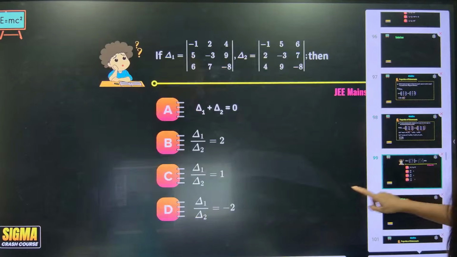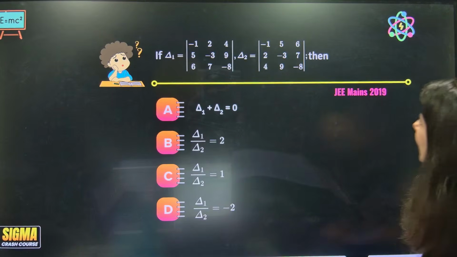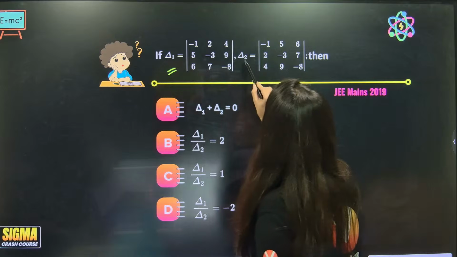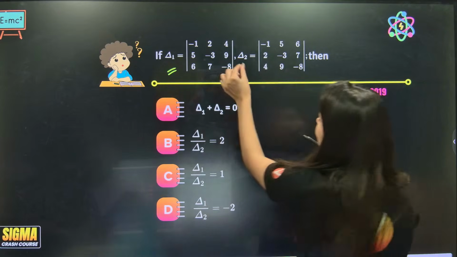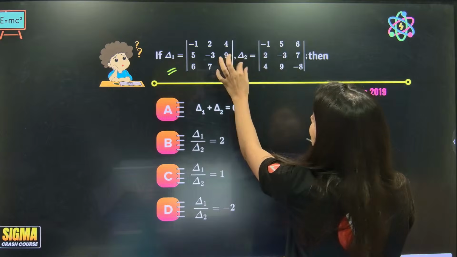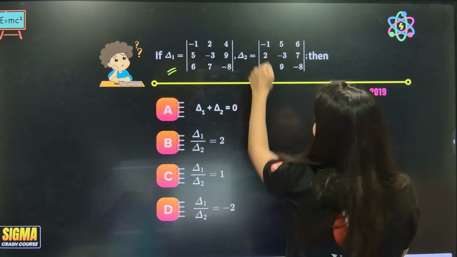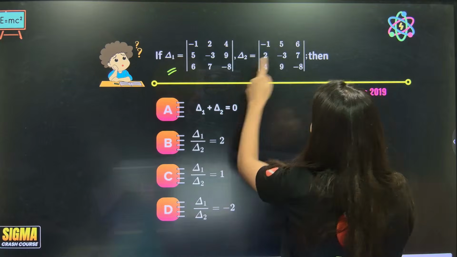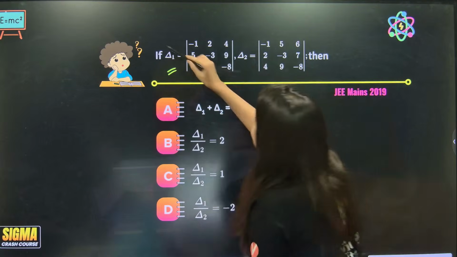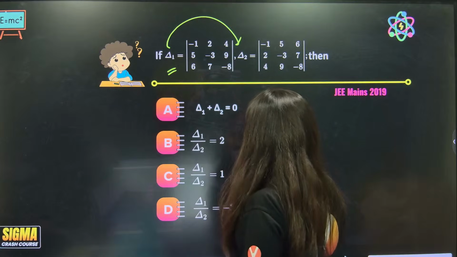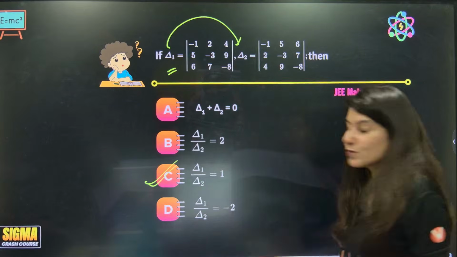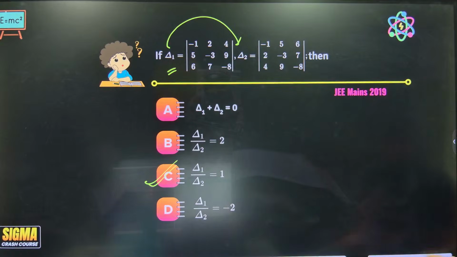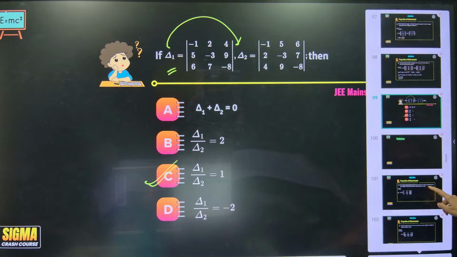All right. Now I can see that delta 1 is minus 1, 2, 4, and delta 2 is actually, can you see, the transpose of this: minus 1, 2, 4, minus 1, 2, 4; 5, minus 3, 9; 6, 7, minus 8. So we know that these two values will be equal. Delta 1 and delta 2 would be equal. Option C is absolutely right. Are you able to follow me? Yes. Transpose property crystal clear.